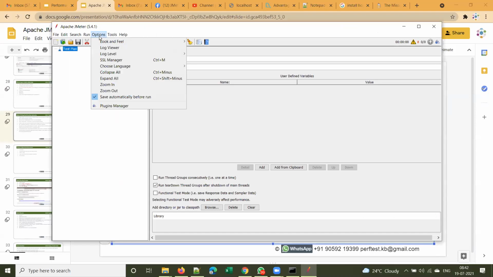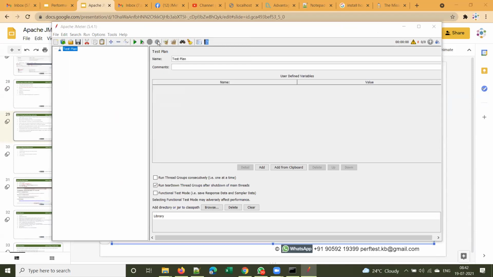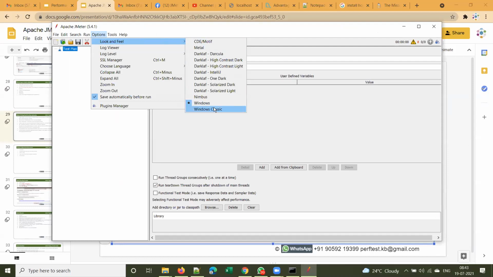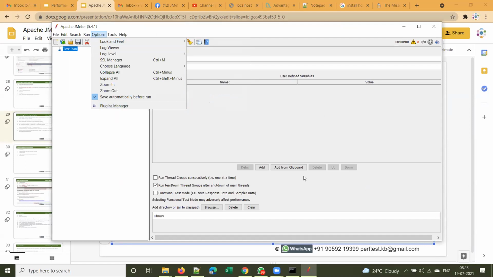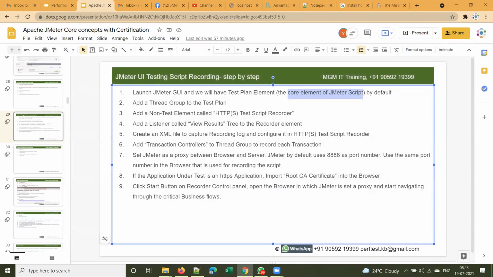You can change that theme. How you can change it is, you go to Options, and somewhere you see Look and Feel, the first one. Under Options, Look and Feel, by default the dark theme will be selected. You can change the look and feel to Windows if you are not comfortable with the dark theme. If you want a light color background, you can change it. Currently you can see that I selected Windows, but by default you'll have the dark one.